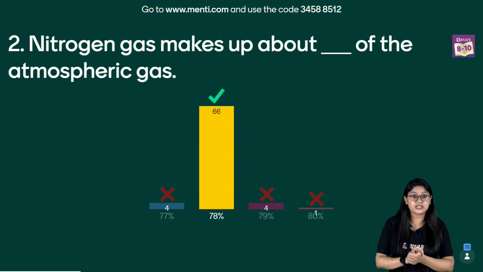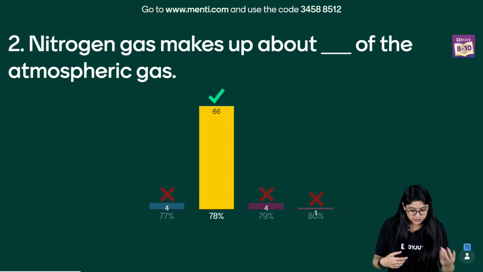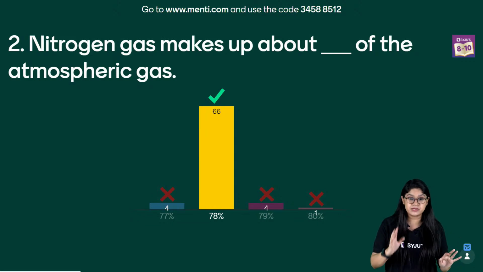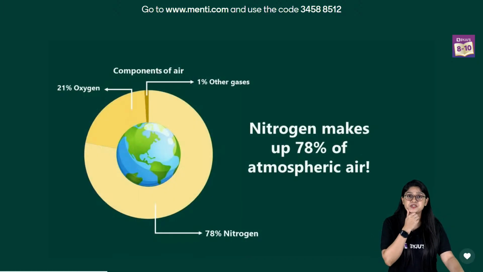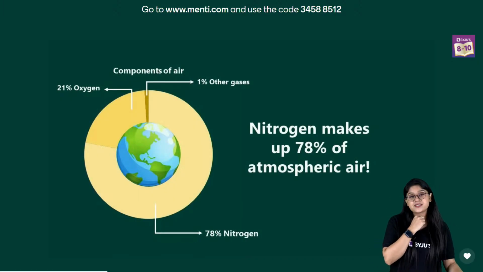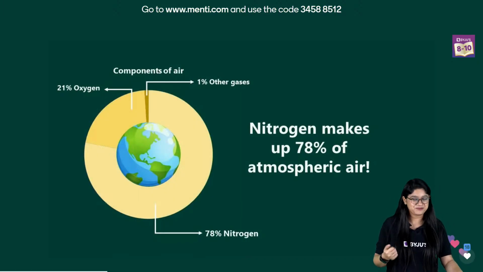66 of you have voted for the correct answer. I'm sure those who voted for the wrong answer, it's just a misclick, right? So we have the correct answer, which is 78%. We have 78% of nitrogen in our atmosphere. Very good. This question was really very easy.